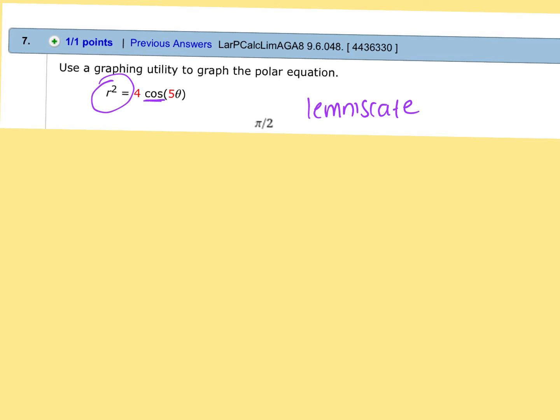It's got a cosine in it, so it's going to be symmetric to the pole and the polar axis, which means it's either top and bottom, vertically, or it's horizontal. I just have to figure out which one. I know that a squared equals 4, so a is 2, and that's the length of the loop. I don't think it's called a petal. That's 2.